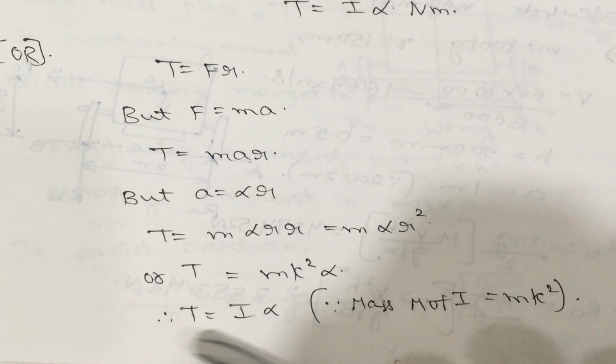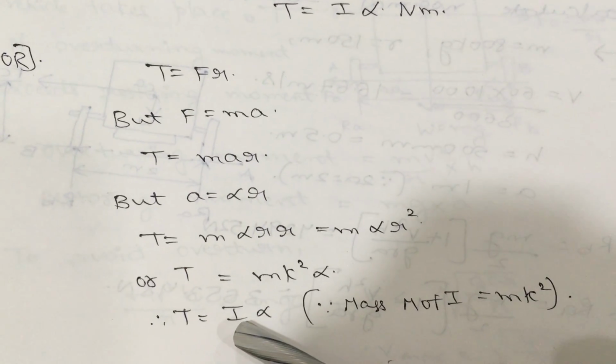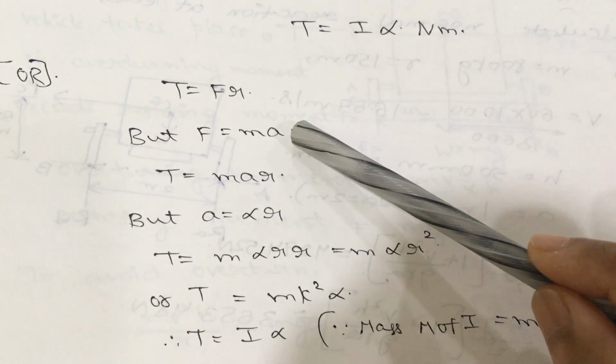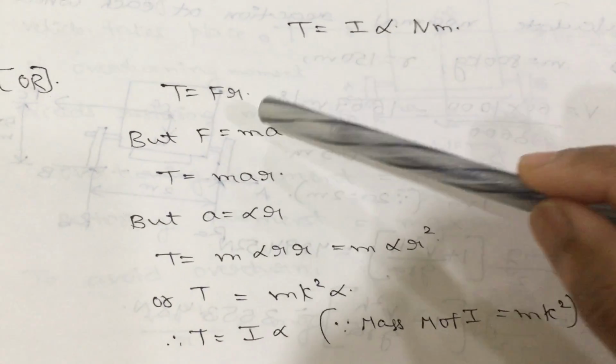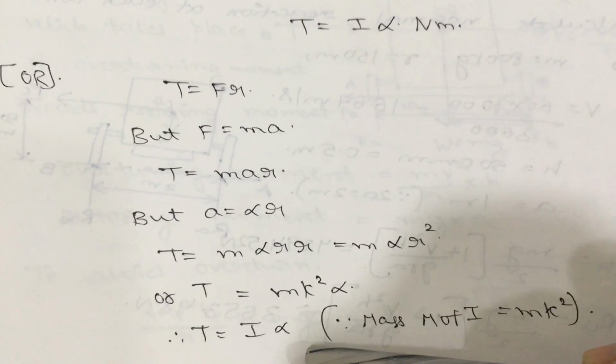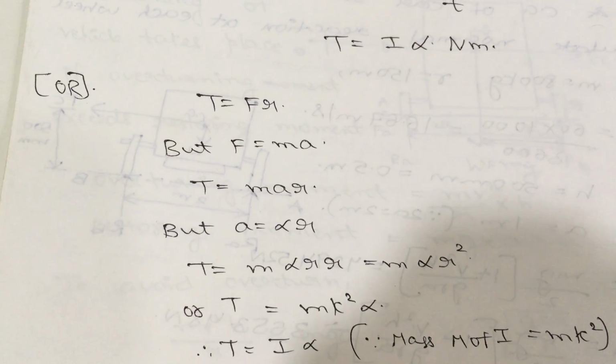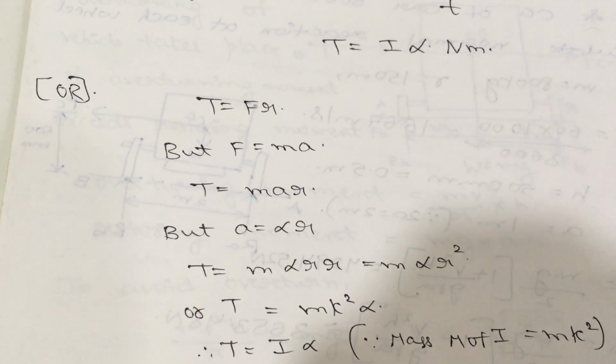So this is the new formula in terms of the mass moment of inertia and angular acceleration, which comes from Newton's second law motion concept. So these are the two formulas to calculate the magnitude of the torque value. By using these two formulas, now we will derive the formulas for the force and the acceleration for the bodies.